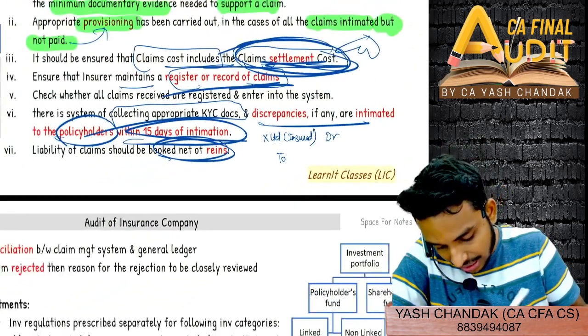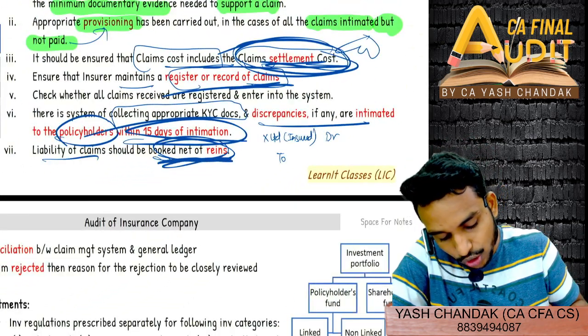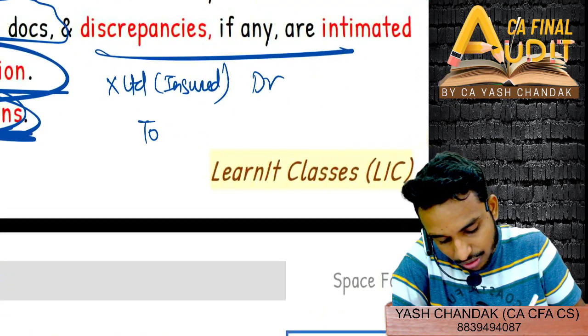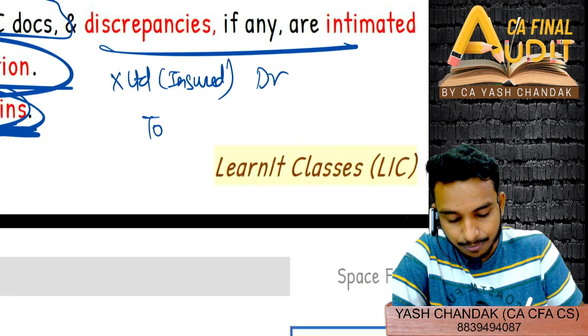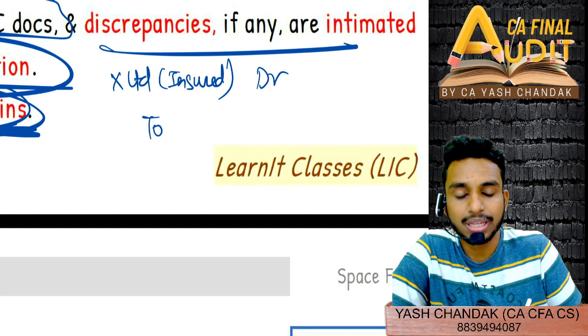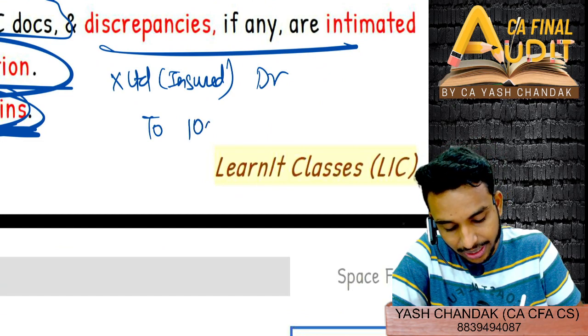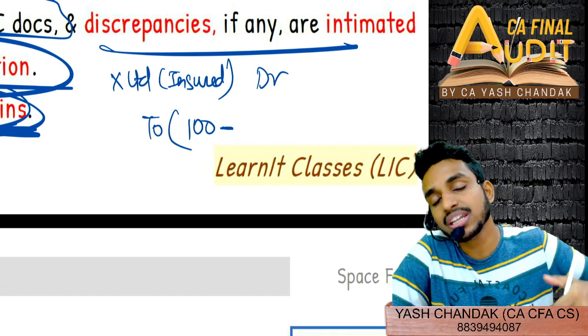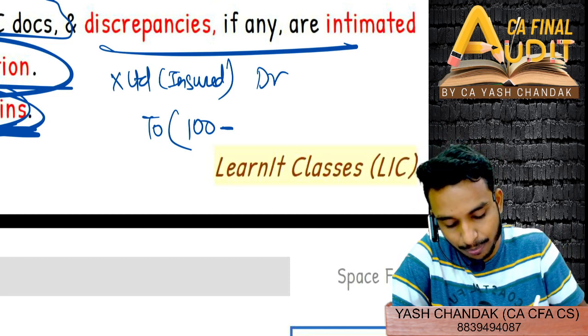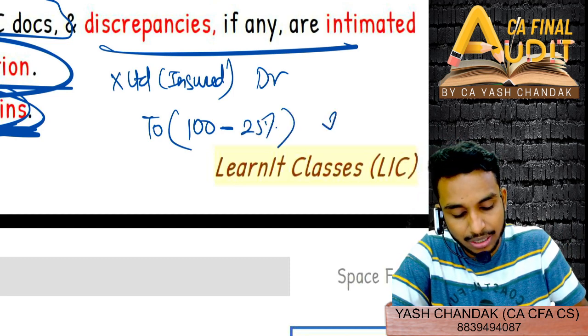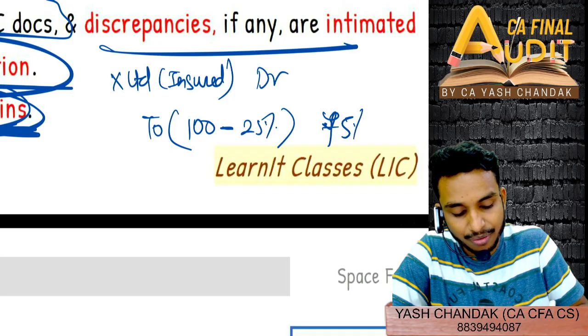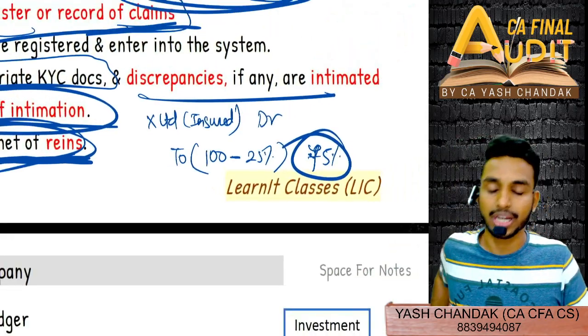But they are saying that liability of claim should be booked net of reinsurance. So what will this net of reinsurance be? Suppose my liability would have been 100. However, I have already transferred some risk to other insurance companies, say 25%. So my liability will be 75% only. That is what they were trying to say.